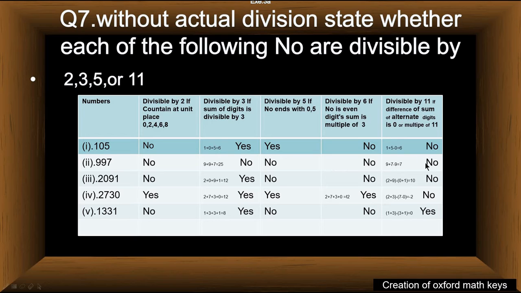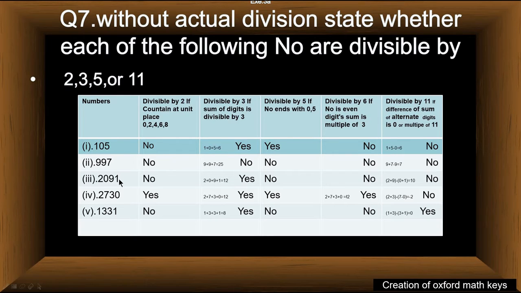997 is also not divisible by 11 because the difference of the sum of alternate digits is not equal to 0 or a multiple of 11. Therefore, this is not divisible by 11. Consider part number 3.